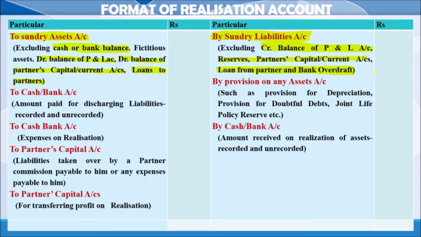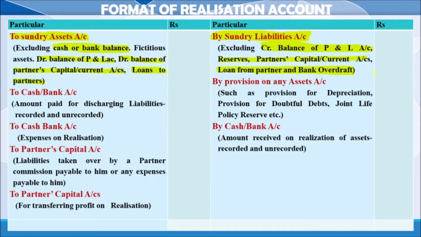So what will we transfer? We will transfer the creditors, bills payable, bank loan, etc. They will be transferred at their original value.